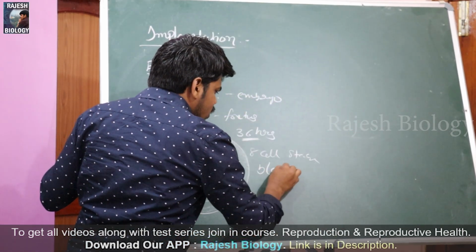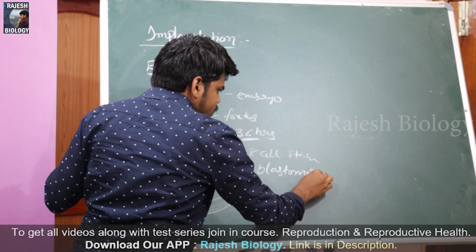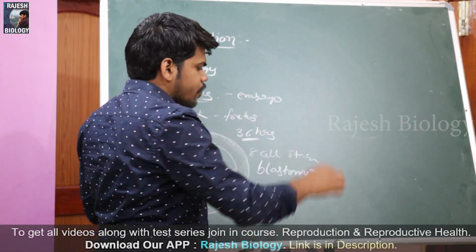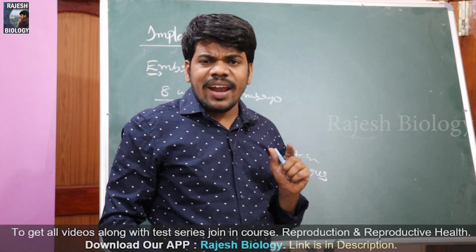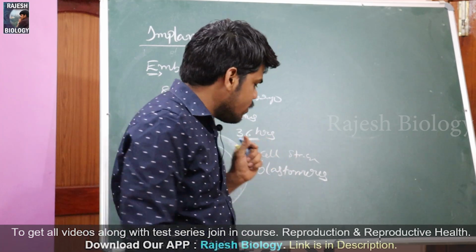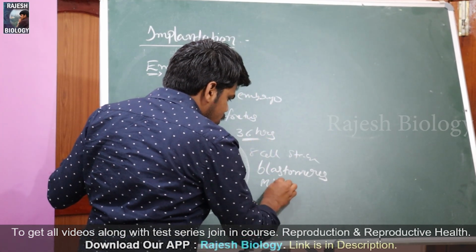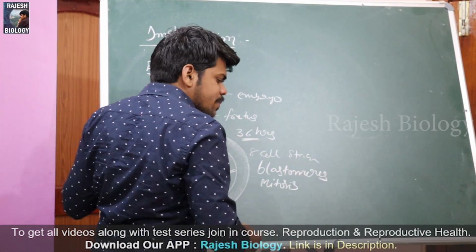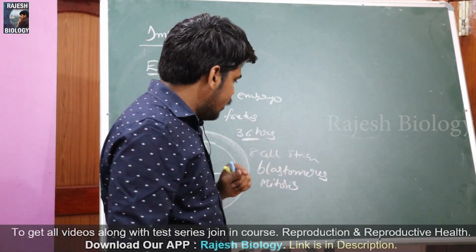Cells are called what? Blastomeres. That is the first point. And all the blastomeres are a result of mitosis, not meiosis. Only mitosis takes place, that is the second point.